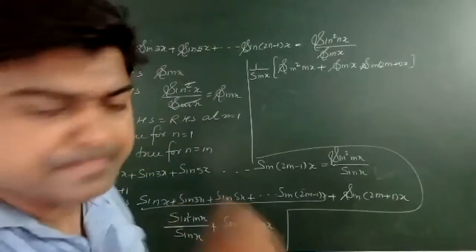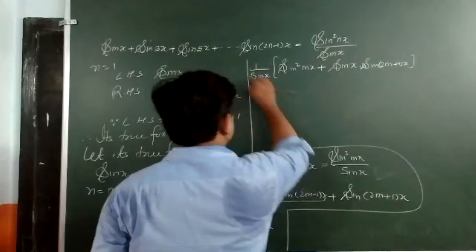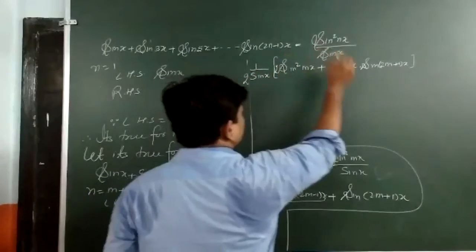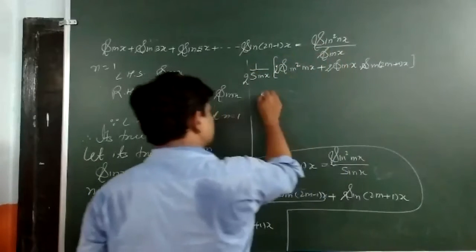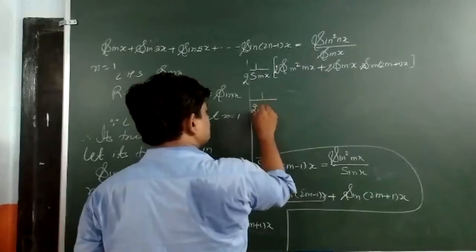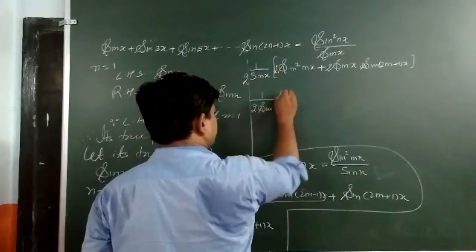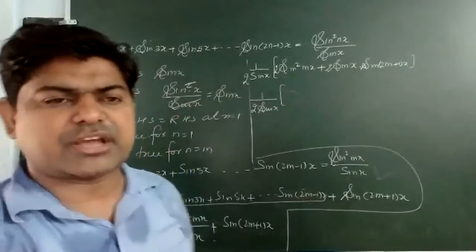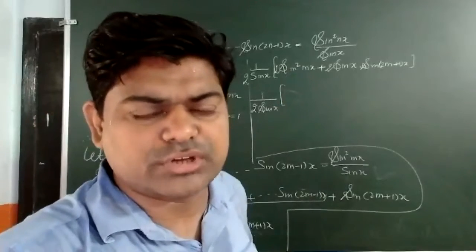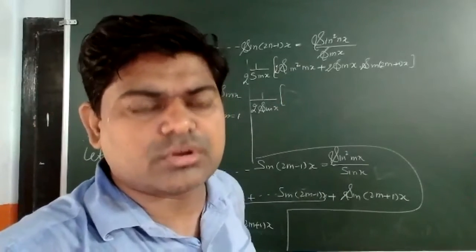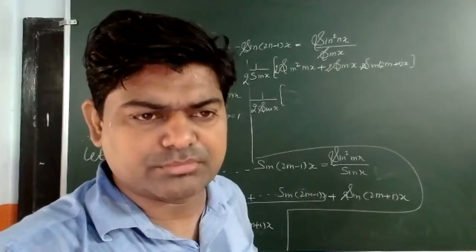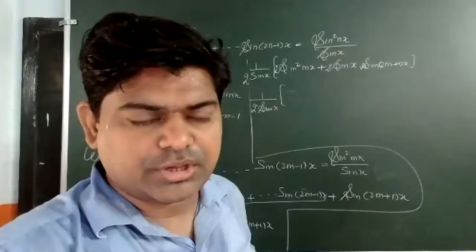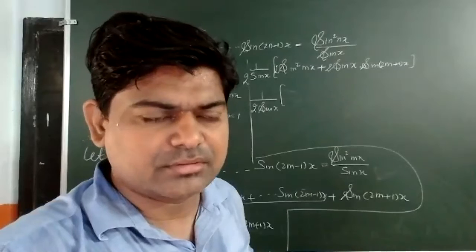Do one thing. You may just write here 2 and here also 2. So I'll get it. Now it is 2 sin x, and then 2 sin square x can be written as 1 minus cos 2x, if you remember. Anyone have any doubt here about what I said?